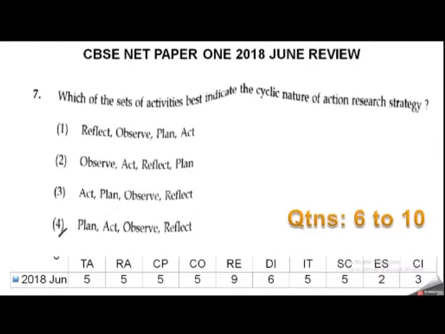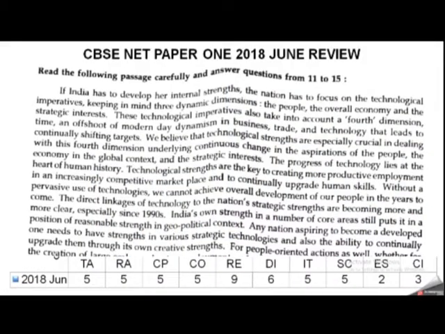And the second important topic is the next one, that is question number 6 to question number 10, that is research. Research aptitude is a little dry compared to teaching aptitude. We have to understand what are the terms used in this research aptitude. We have to understand the basics and the facts related to TA and RA. And question number 6 to 10, they asked about RA.